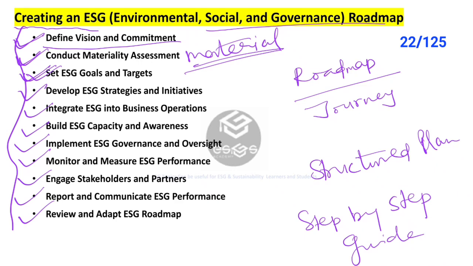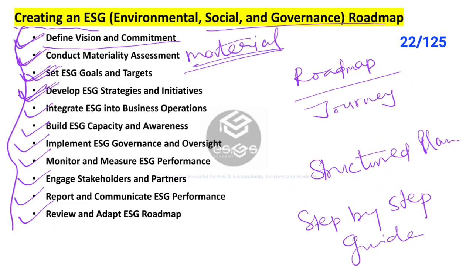Fourth one is developing ESG strategies and initiatives. So, in this step, we need to develop a comprehensive set of strategies and initiatives to achieve ESG goals and targets. Also, identify key focus areas and priority actions across the ESG dimensions such as energy efficiency, diversity, inclusion, ethical governance, cybersecurity, stakeholder engagement, labor rights, human rights, etc.